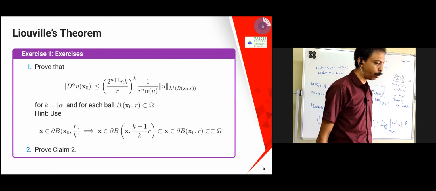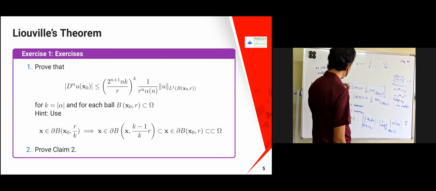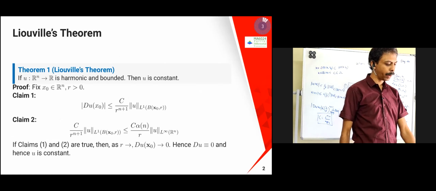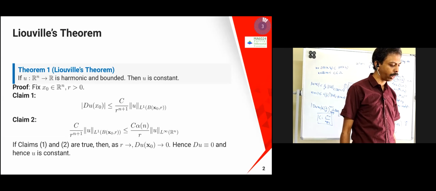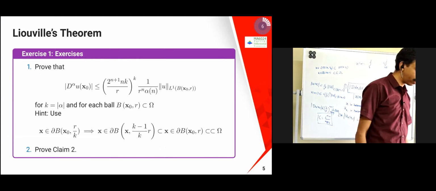I'm just leaving claim 2 as an exercise. If you try to prove claim 2, it is straightforward. You just find the relation between the LP norm and LQ norm, or the L1 norm and L infinity norm, then you can easily claim this one. Okay, fine. So if you prove this one, then Liouville's theorem is done.